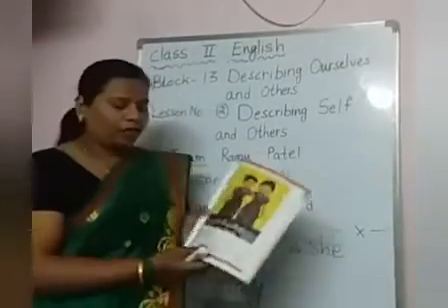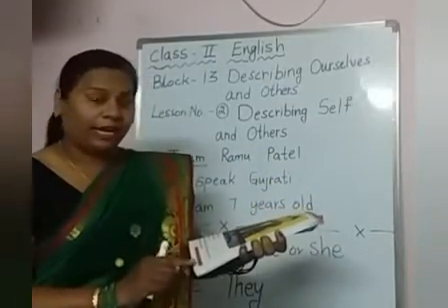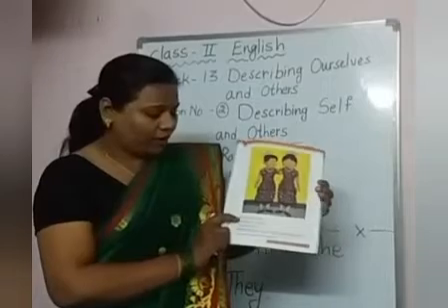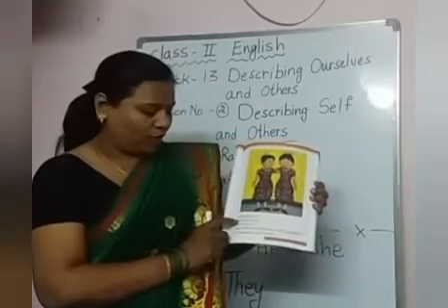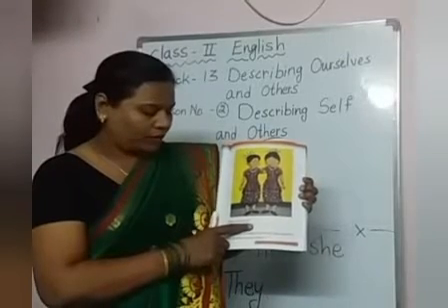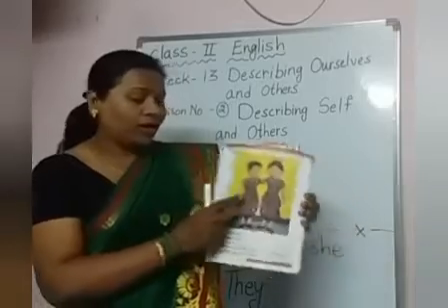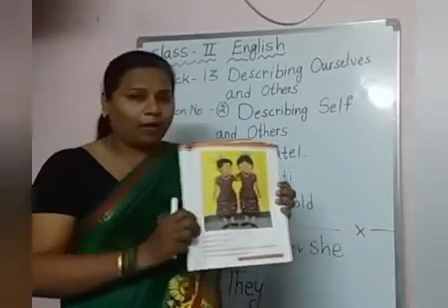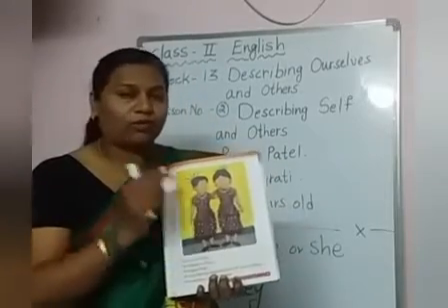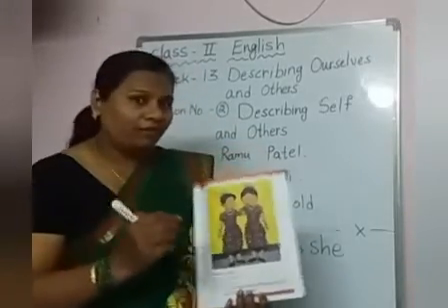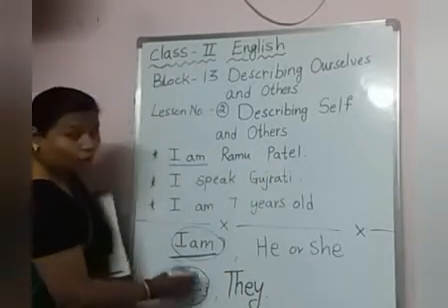Okay children, if you see the story in We Indians, page number 79, what have they given here? We are two sisters. We belong to Odisha. We speak Oriya. Now here two people are telling about themselves. So when more than one person is there, two people are there, what will we use, children? We will use we. We will use we for two persons.